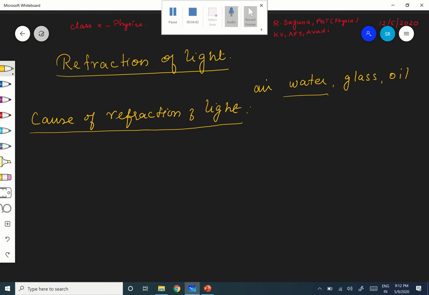So, why refraction? Why is there a bending? Why is there a change in the path? When the light travels from one medium to another medium, it changes its path, means it bends. Why is it bending? Because it suffers some change in the speed of light, a change in its speed when it goes from one medium to another medium. Are you following? So the refraction of light occurs because the speed of light changes when it goes from one medium to another medium.